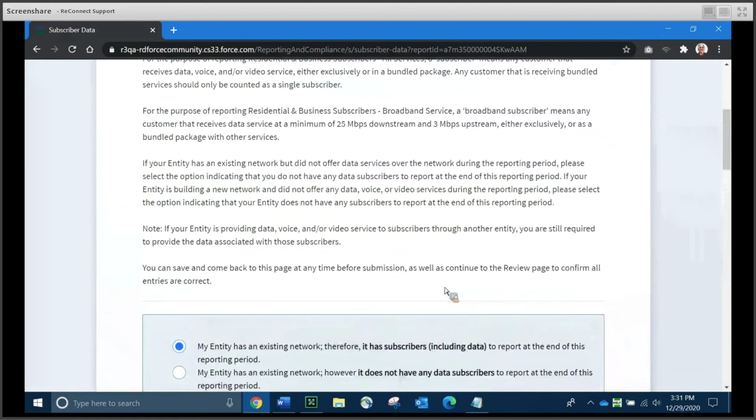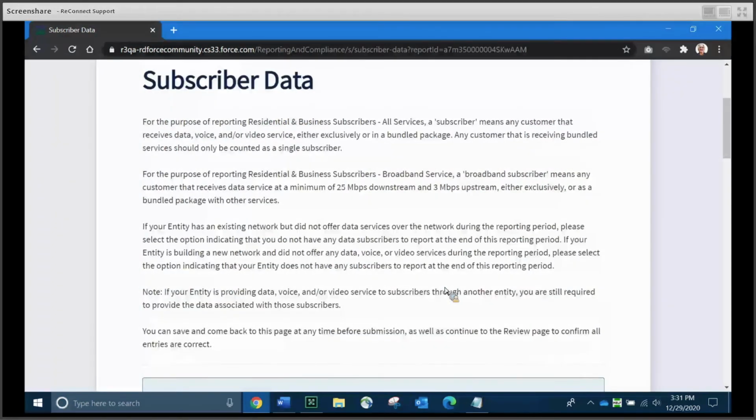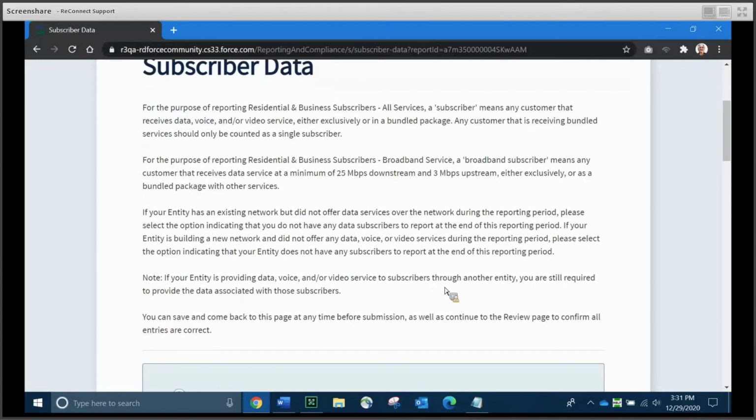This is where the definitions come in handy. So I'm going to scroll back to the top of the page and talk about the definitions. When you're reporting residential and business subscribers for all services, those first few numbers, a subscriber means any customer that receives data, voice, and/or video service, either exclusively or in a bundled package, and any customer that is receiving bundled services should only be counted as a single subscriber.